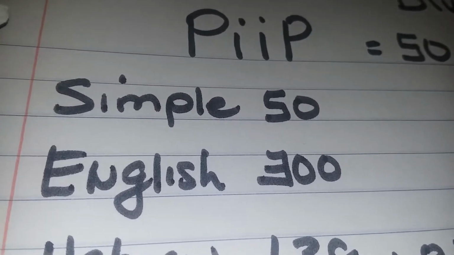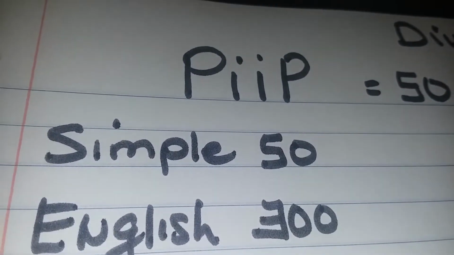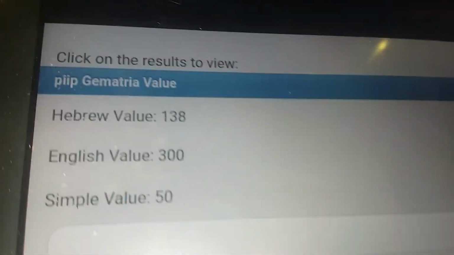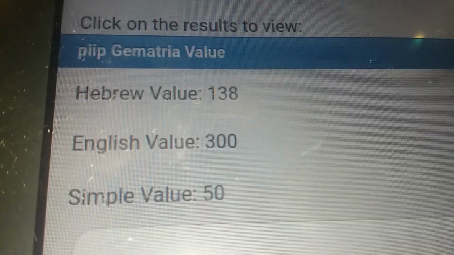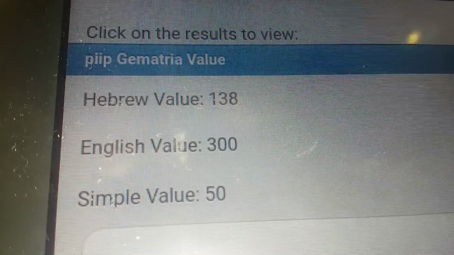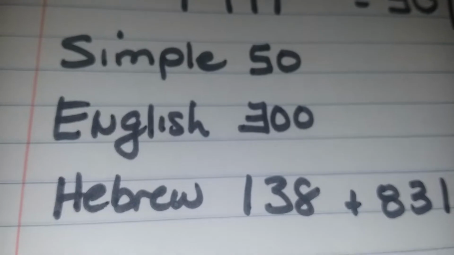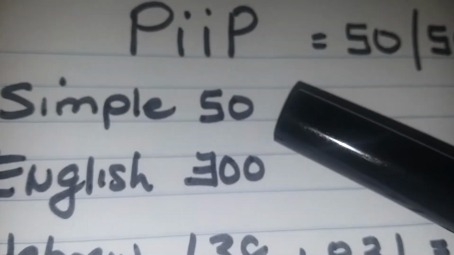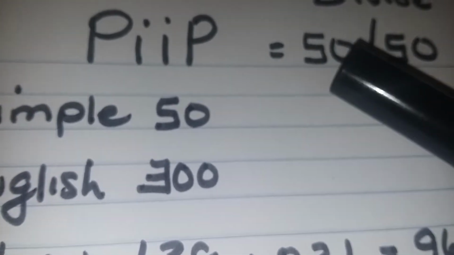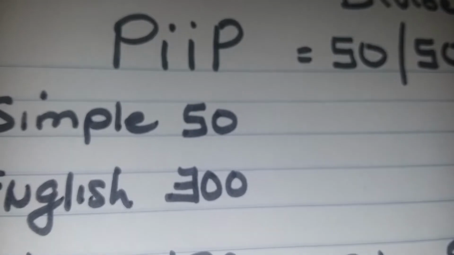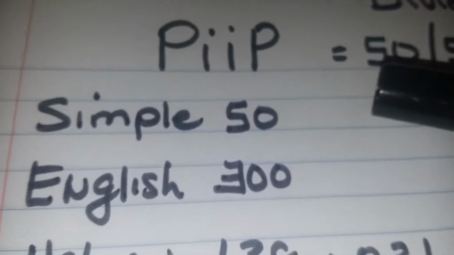All right, so I decided to do some numbers on it today. I put pi opposite pi in the geometric calculator, just to see what the numbers would do. The Hebrew value is 138, the English value is 300, and the simple value is 50. Okay, so we can look at some of those numbers. If you think about the simple value, which equals 50, you think about when somebody divides something 50-50. I'll give you 50 and you have 50. They divide it equally amongst themselves. So it has to do with divide.